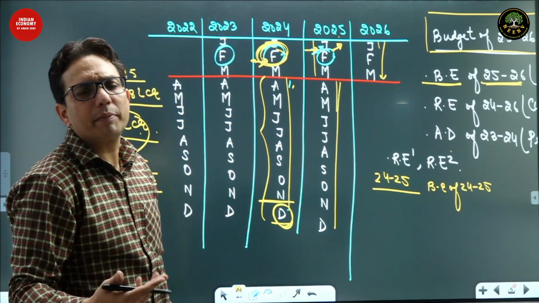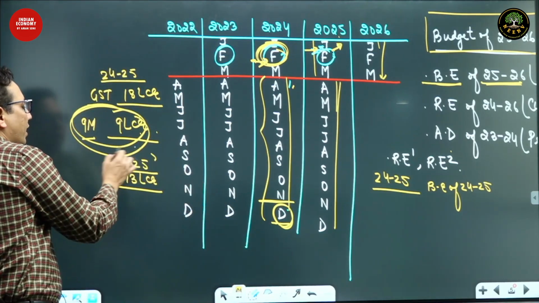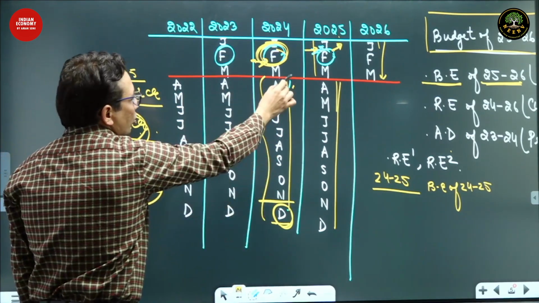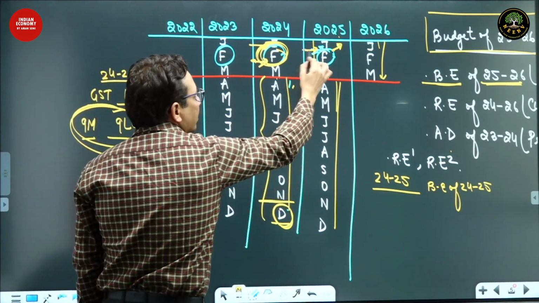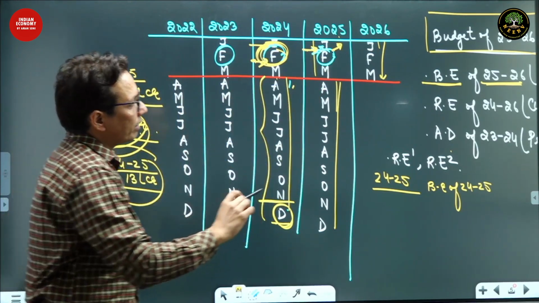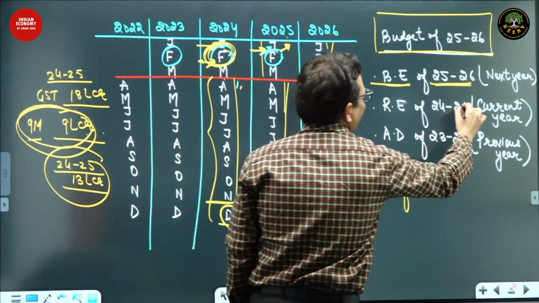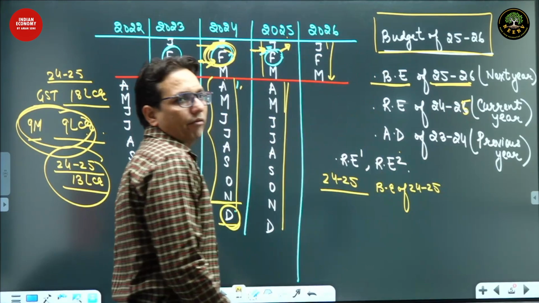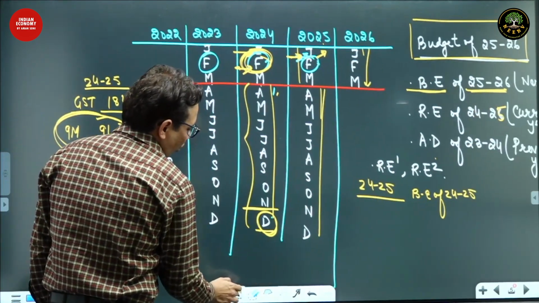Again, this may happen, this may not happen. But based on this data, the government is giving a figure for the complete 24-25. So the estimates of the budget given over here are revised in this budget, hence called revised estimates of 24-25. Similarly, let's go one year back again.